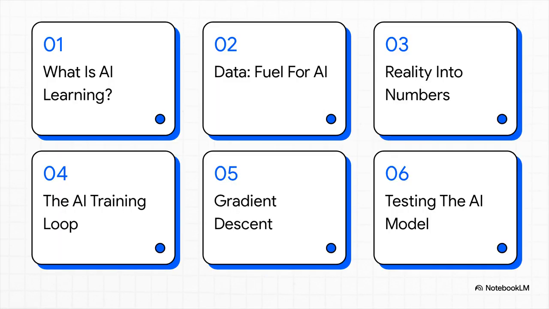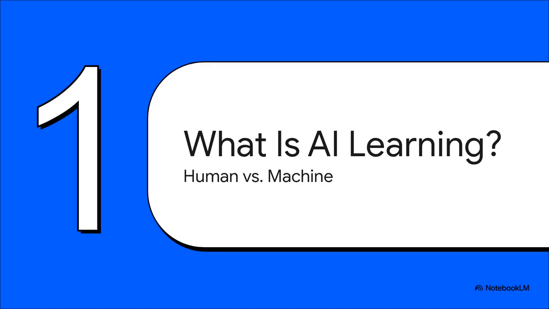We're going to answer that by walking through the entire pipeline. We'll cover what AI learning actually is, how data fuels the process, converting reality into numbers, the training loop, gradient descent, and finally, testing the model. Let's dive right in. Okay, Section 1, what is AI learning?